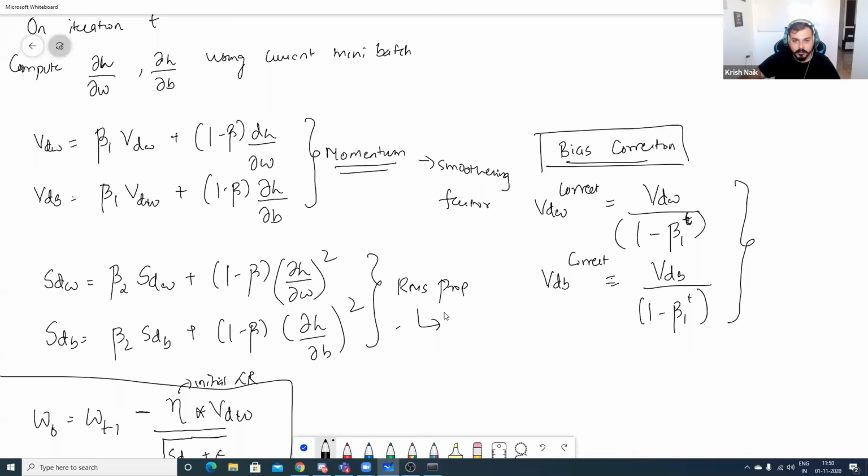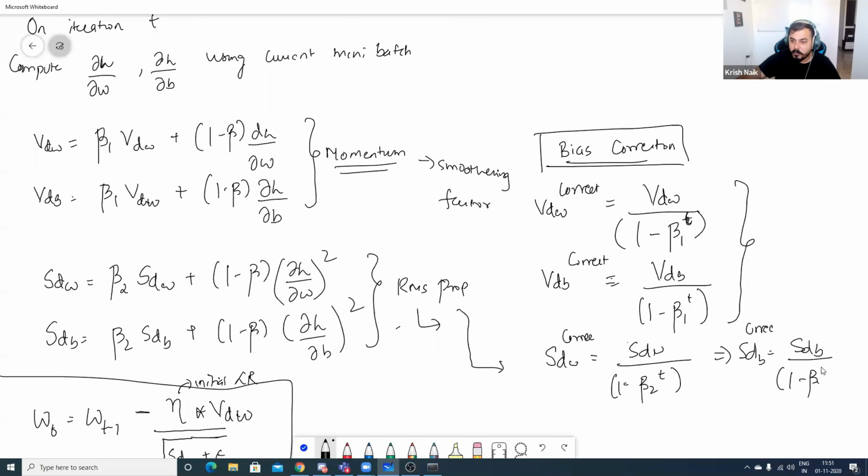So for RMS prop, the bias correction was written in the same way. SdW correction is equal to SdW divided by 1 minus beta 2 to the power of t. Similarly, Sdb correction is Sdb divided by 1 minus beta 2 to the power of t. There are so many math equations, and sometimes we get confused.